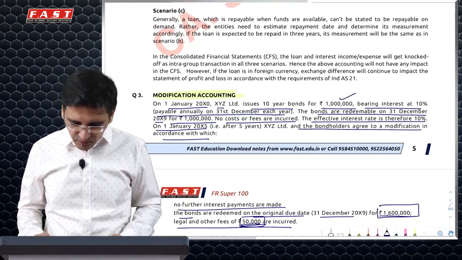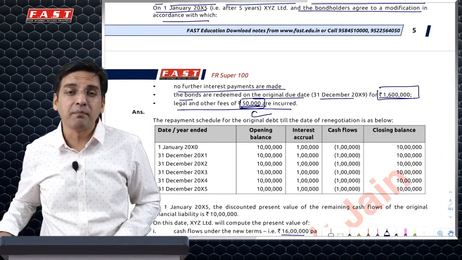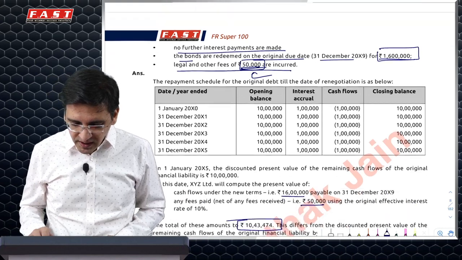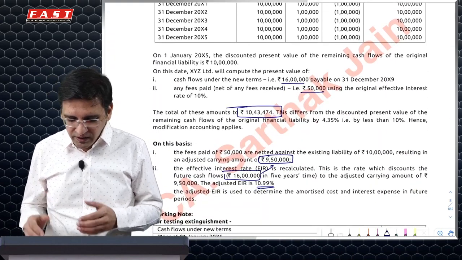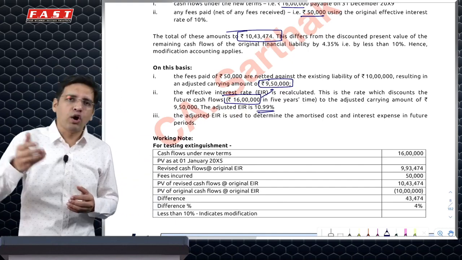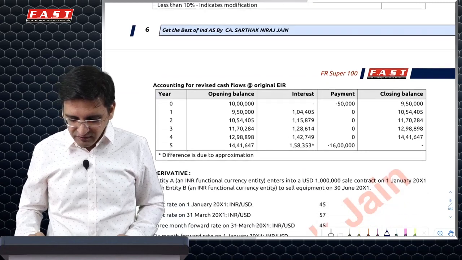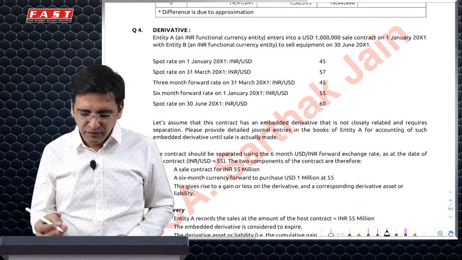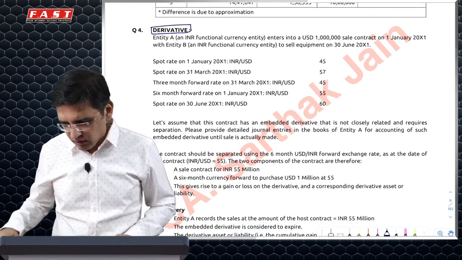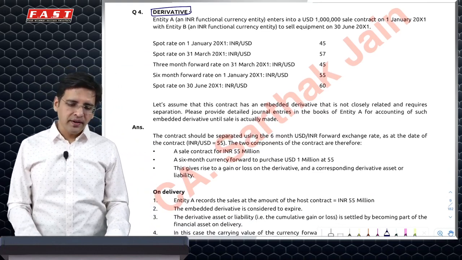There is a similar question in the module in which they have given everything similar to this, except that the legal cost incurred has become 1 lakh rupees. Now, as I do that, it could possibly happen that the difference in that particular case may go beyond the 10% criteria, and if that happens, then it will be a substantial modification. It will become a different question. Anyways, we are not revising the concept. The idea is basically to handle this particular question.